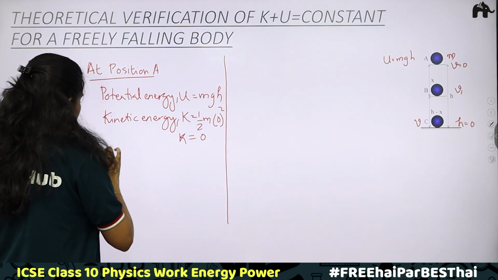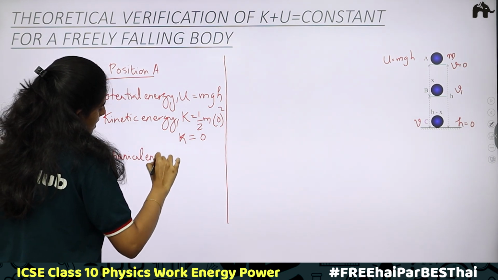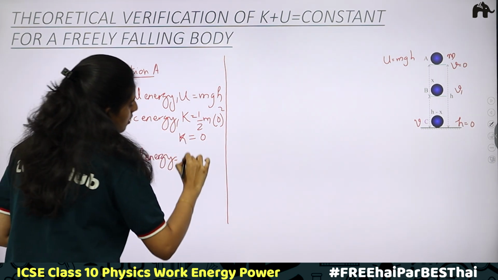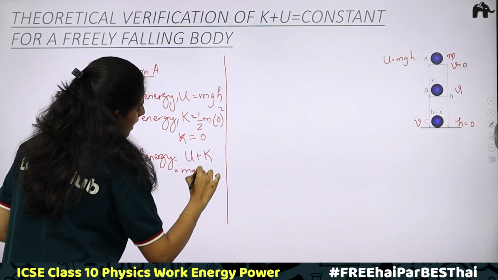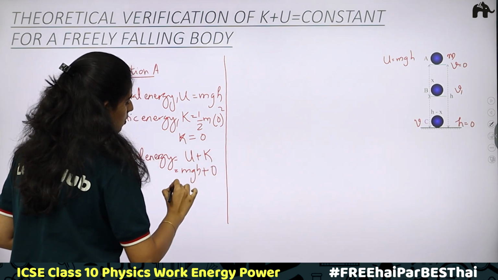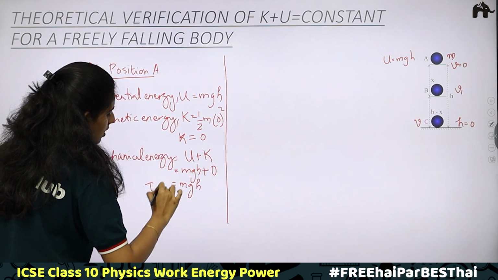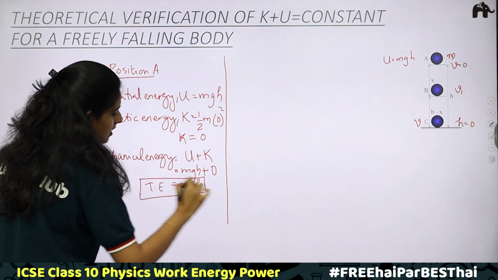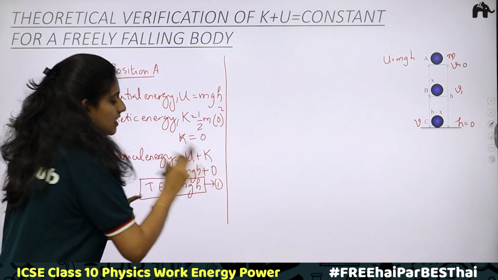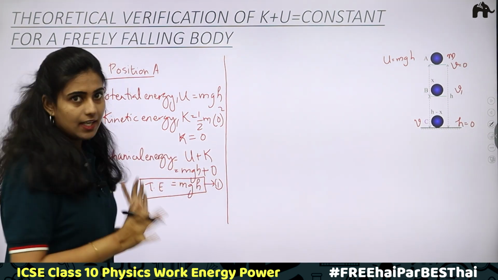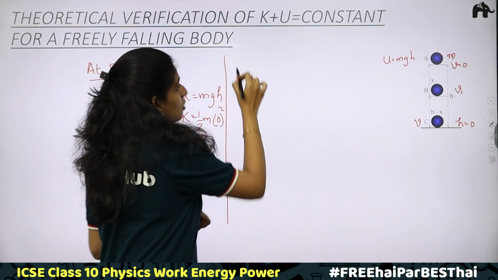Now, the total mechanical energy, which is the sum of potential energy and kinetic energy. Here, mgh plus 0, which is equal to mgh. So here mechanical energy or total energy is equal to mgh. So this is our first part. We got the total energy equal to mgh. Clear? Okay. This is at position A. Next, we'll move on to position B.